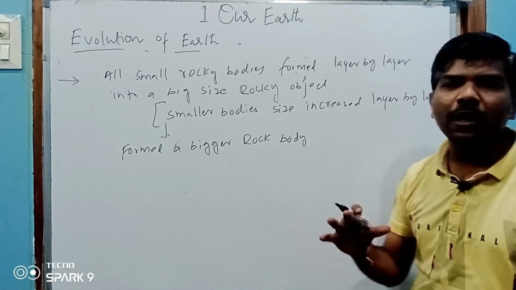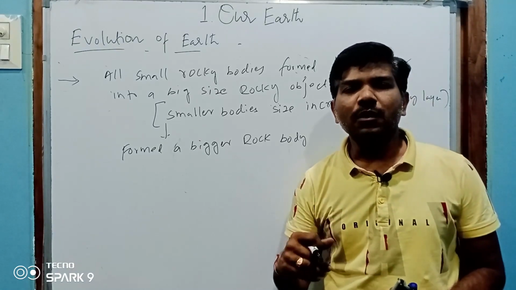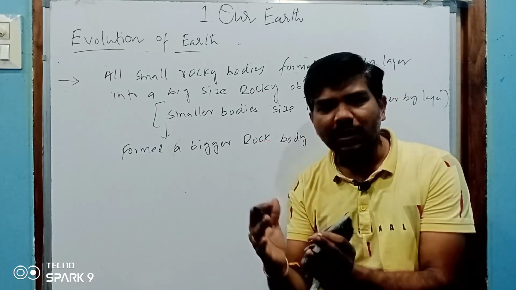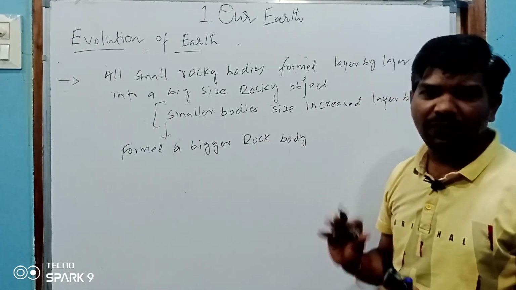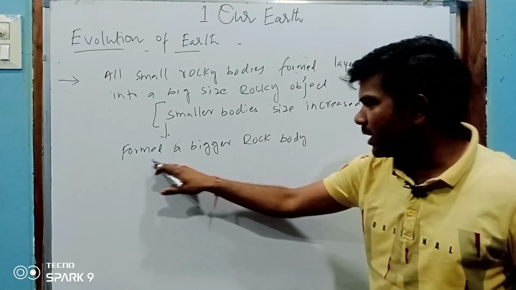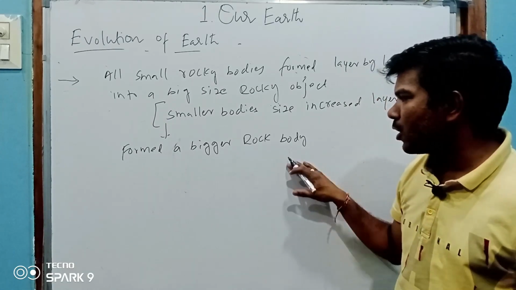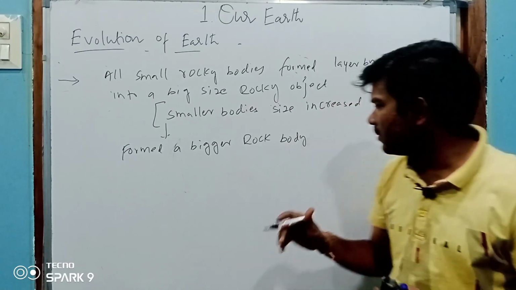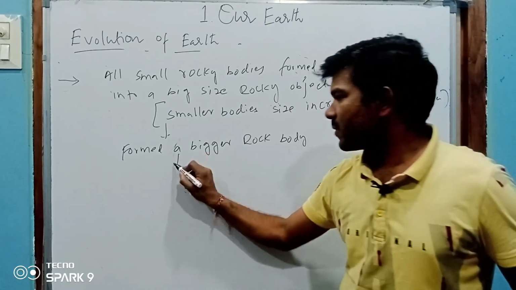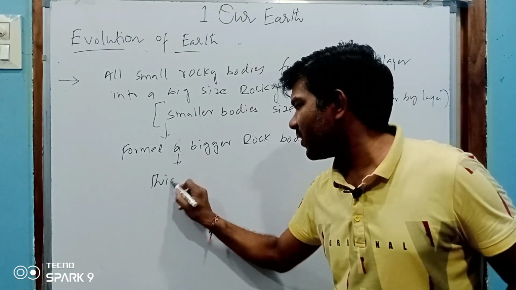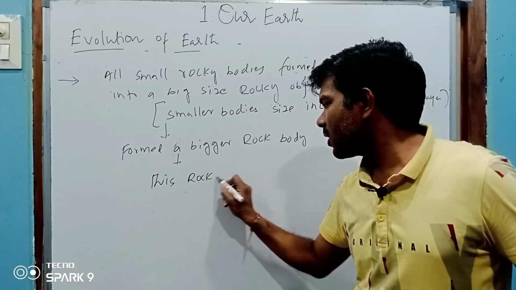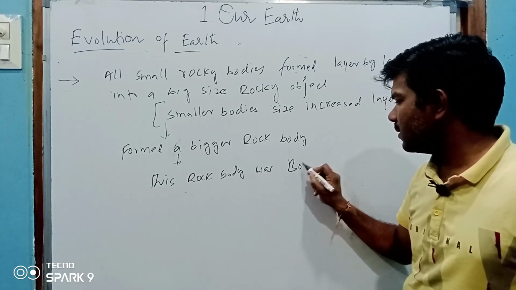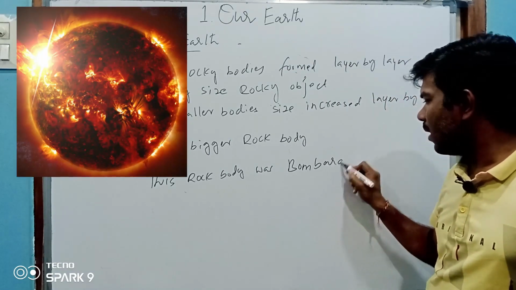So this bigger rocky body, before formation of the earth, was formed as a matter, or as a rocky surface. So this formed a bigger rocky body. This rocky body was bombarded.